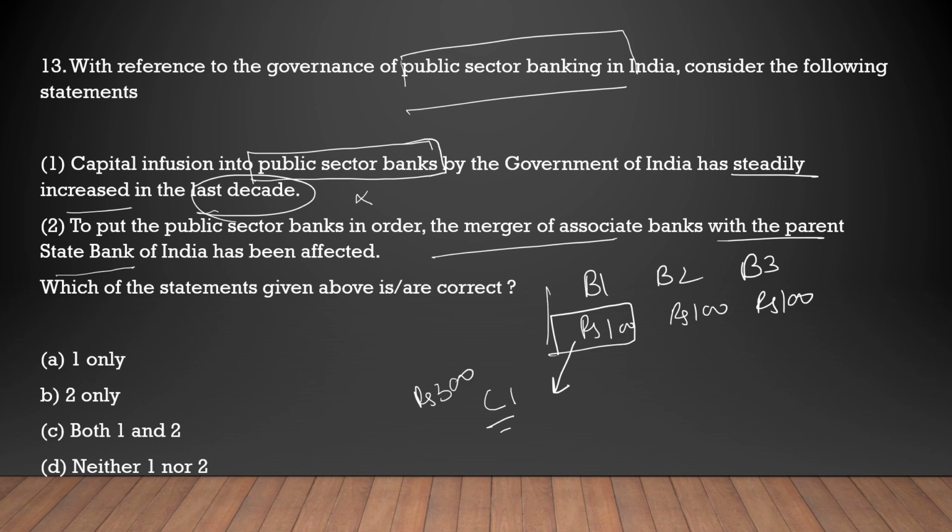But if the banks get combined and provide the 300 as a loan to this company, it would definitely approach this bank. That is why the government is trying to merge banks to increase their efficiency, so that they can give loans in a good way and can stand as international banks also. So to put the public sector banks in order, the merger of the associate banks with the parent state bank has been effected.